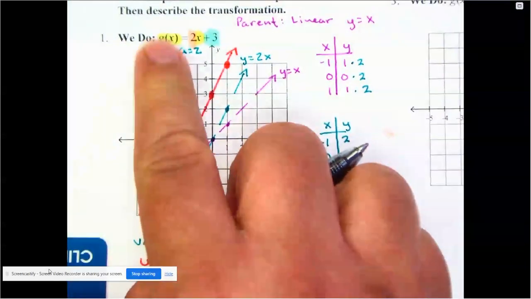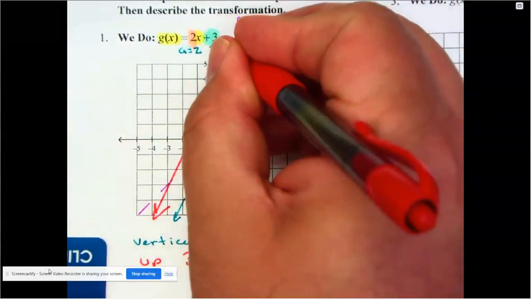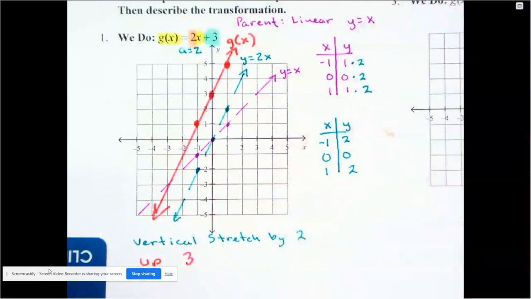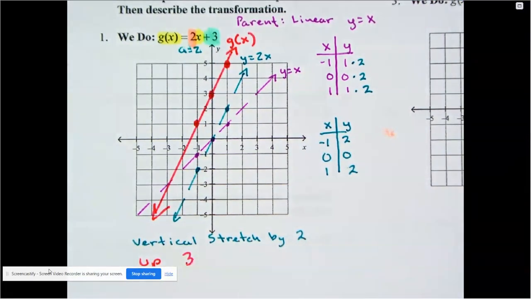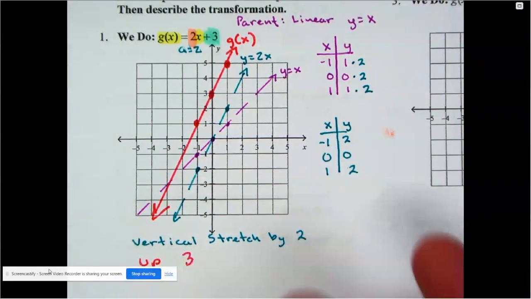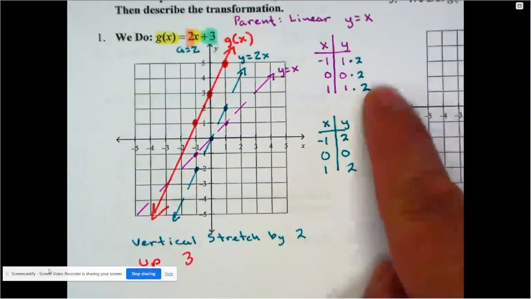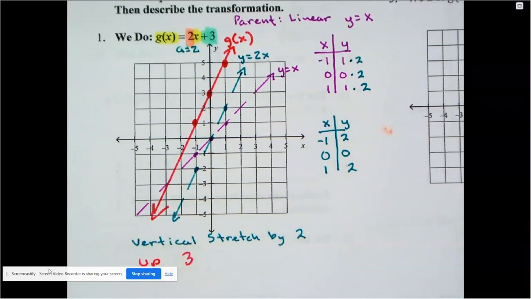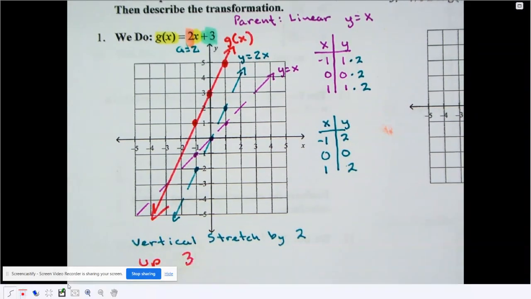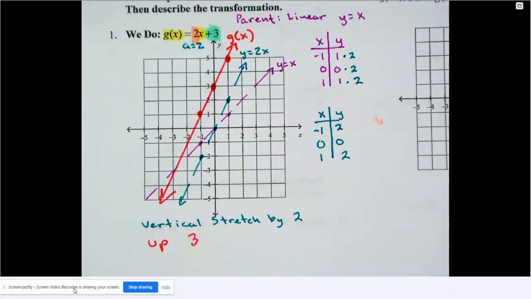And so just like that, this red line here is the one that I can officially and finally call g of x. And there's our graph of the function that they wanted here. But again, when you do a vertical stretch and you have to multiply everybody by 2, it does help to just draw that on its own afterwards.